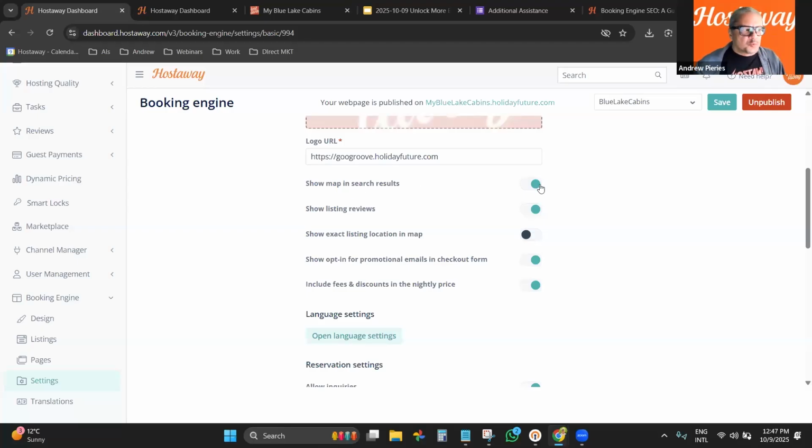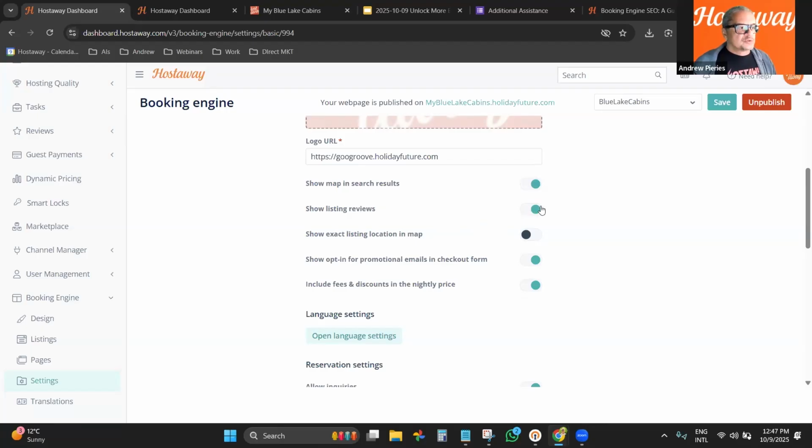Show map in search results. People prefer to display the map so that it shows the value of the listing being closer to main attractions, for example. Others prefer not to show it, maybe because the location is not that great. So here is where you have control over that.